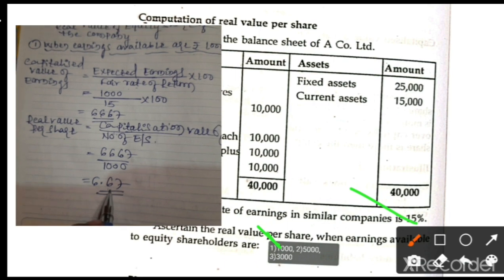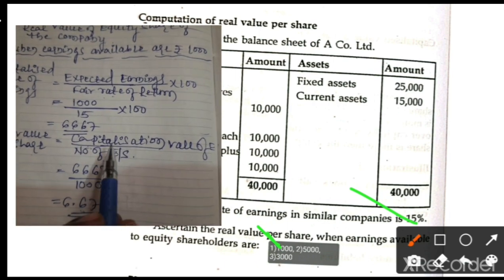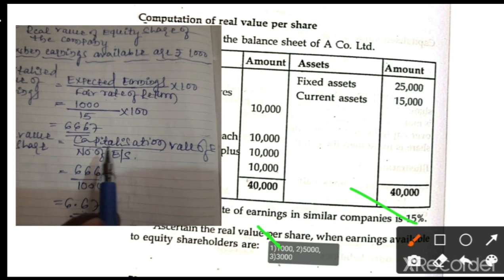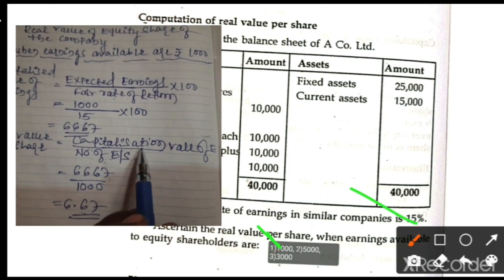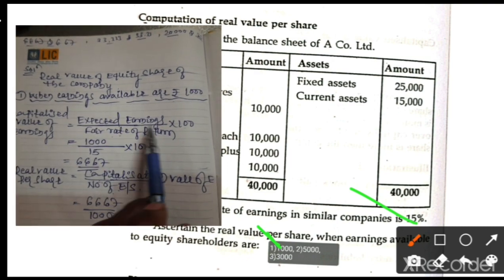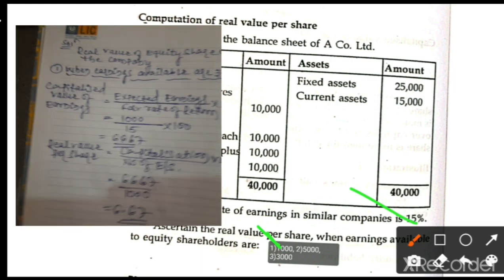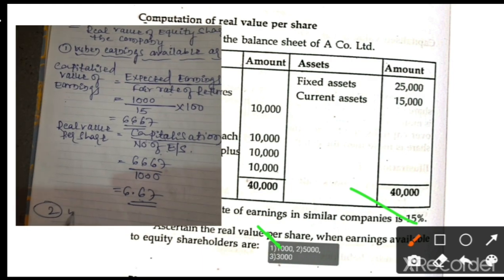The real value calculation formula is: real value is equal to capitalized value of earnings divided by number of equity shares. The number of equity shares is available in the problem, but there is no information regarding capitalized value of earnings. So capitalized value of earnings is equal to expected earnings divided by fair rate of return. Now the next case, case number 2, dear students.